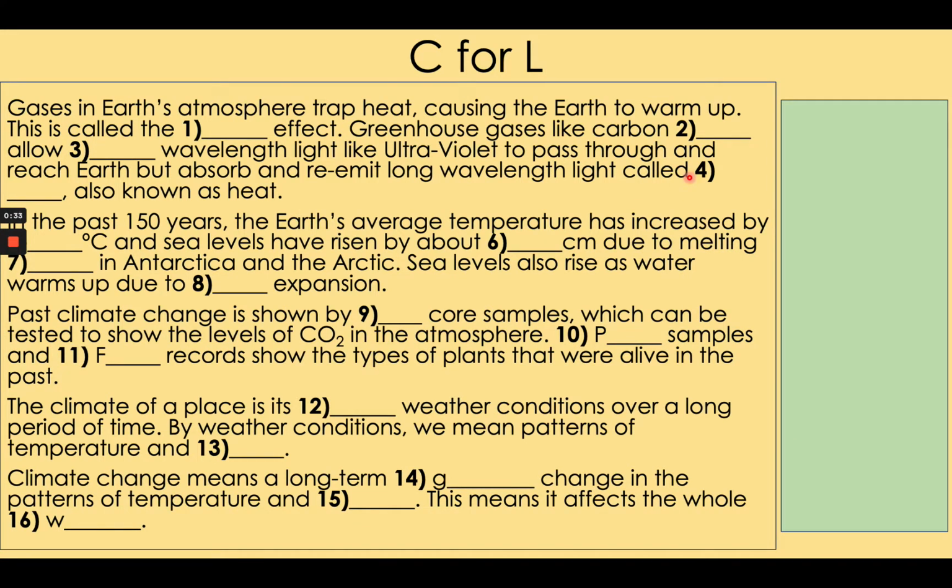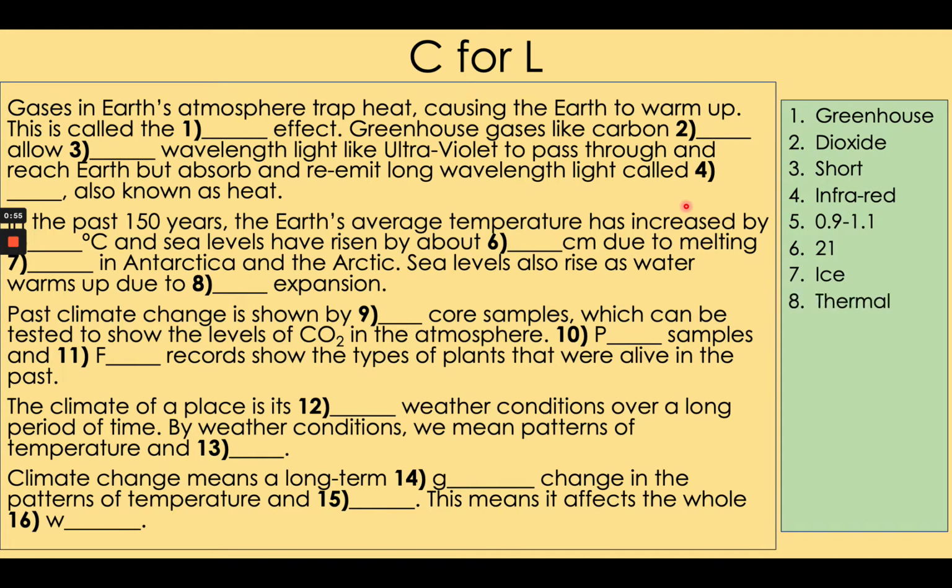Okay, let's do this. Greenhouse, number 1. 2. Carbon dioxide. 3. Short wavelength light like ultraviolet. 4. Infrared. 5. Between those degrees Celsius. 6. 21 centimeters. 7. Ice. 8. Thermal expansion.